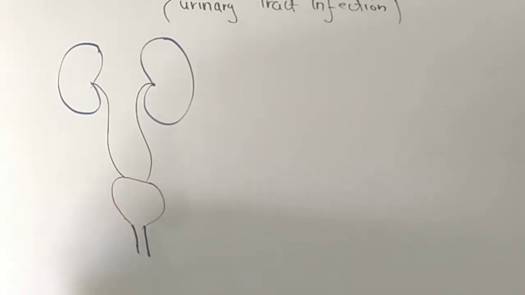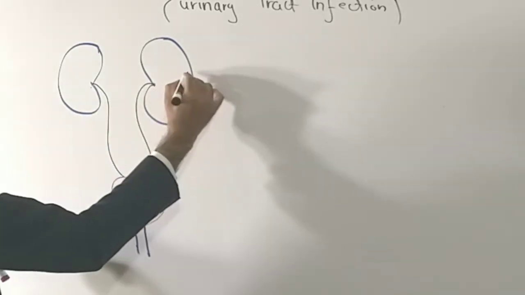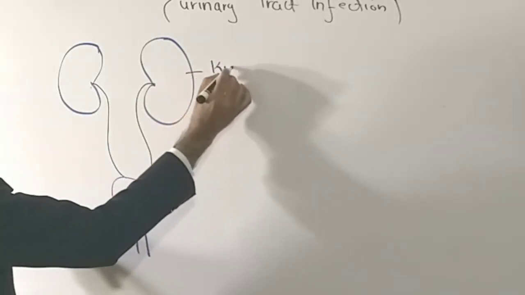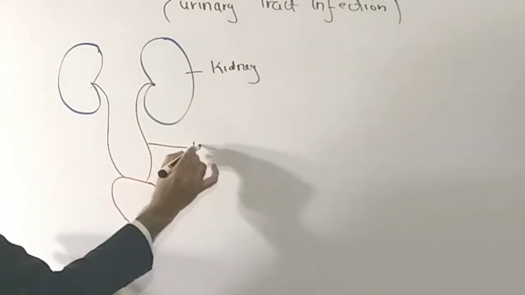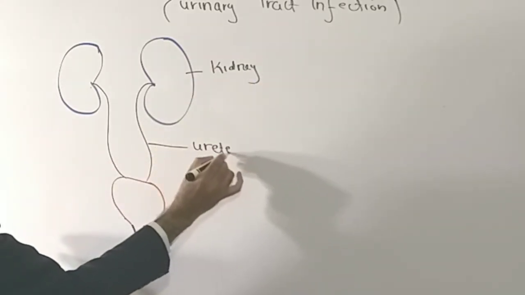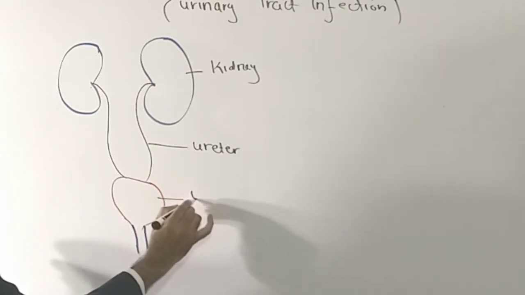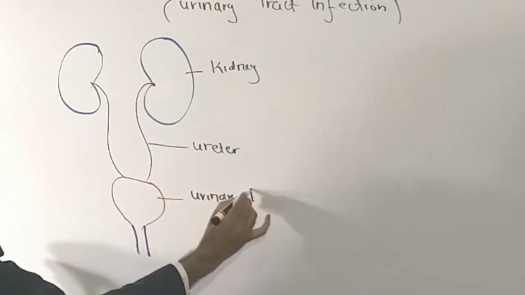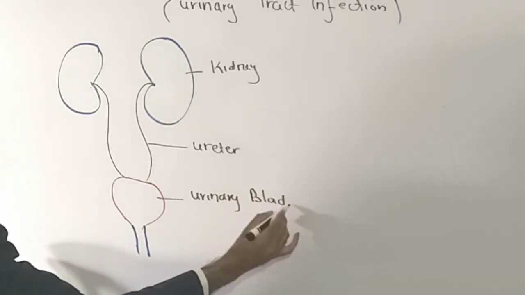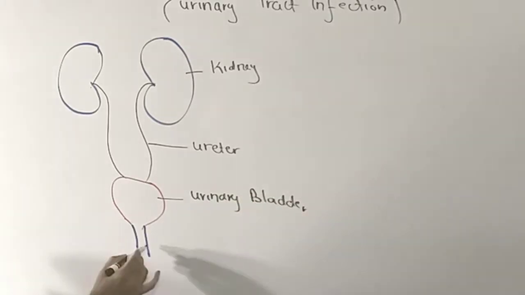Let me write down the names. This is the left kidney. It's the ureter. It's the urinary bladder. And this is the urethra.